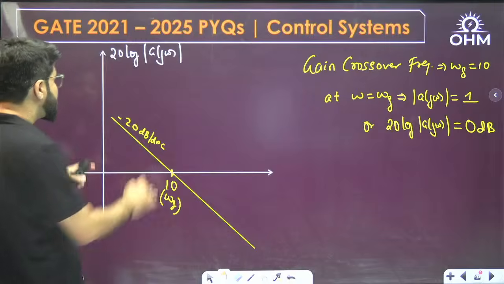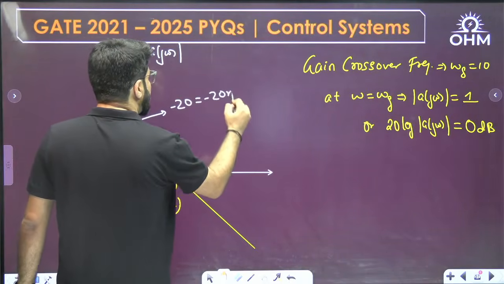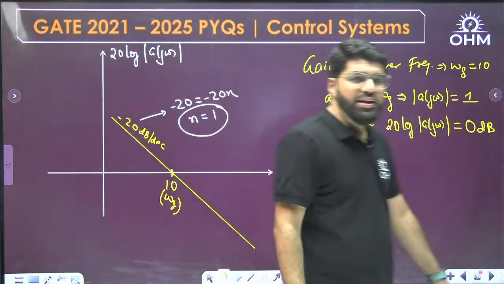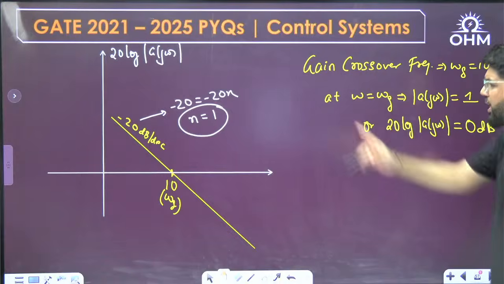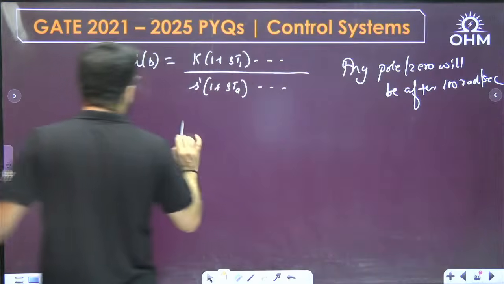Now see why I have written s power 1 in the denominator. Because this is the initial slope. Initial slope minus 20 you compare to minus 20 n, where n is the number of poles at origin for G(s), as I told you in the last question. So n equal to 1 because the initial slope is minus 20. So number of poles at origin is 1.